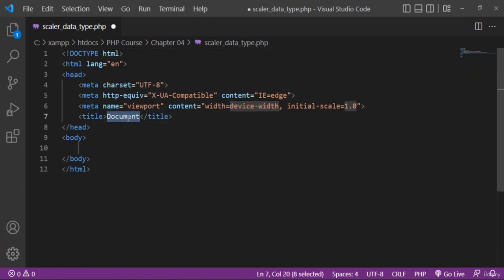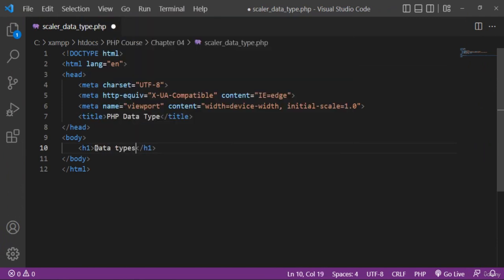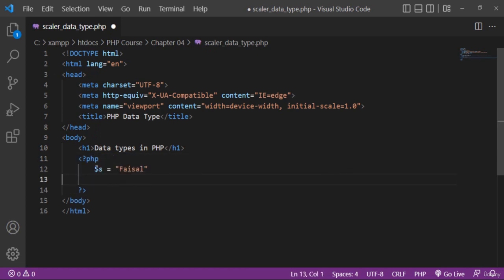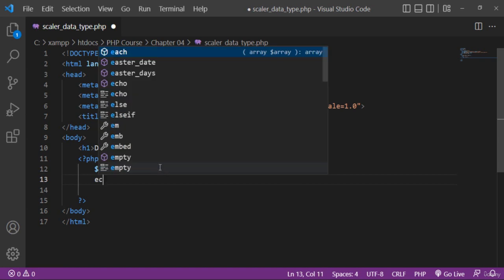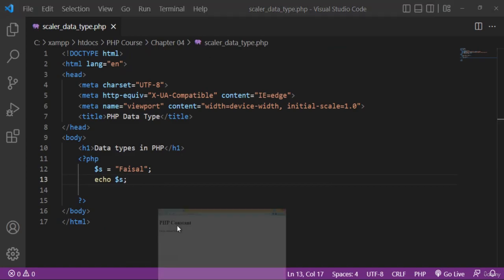HTML5 data structure of element, PHP data type. So data types in PHP. Now for example, this is a string. So to use PHP, I have to use a PHP tag. Inside this tag I have to use PHP coding. Now I want to print its value, so echo the string. Open the browser.